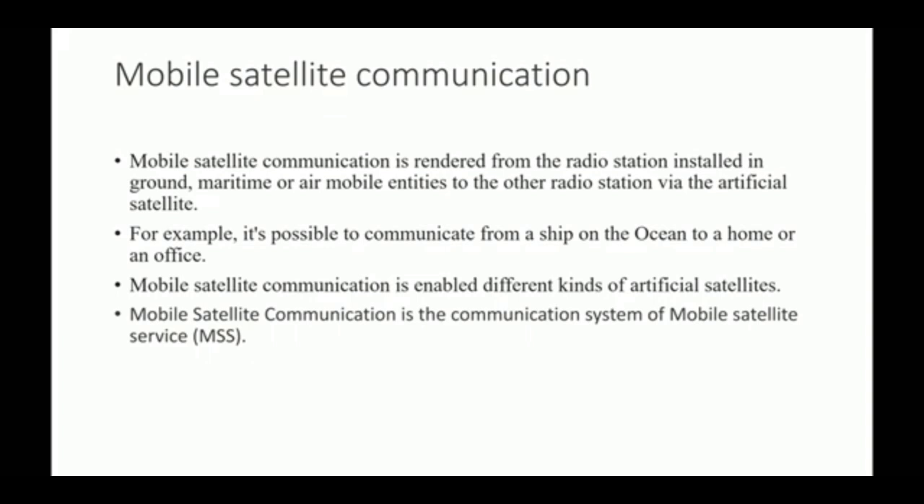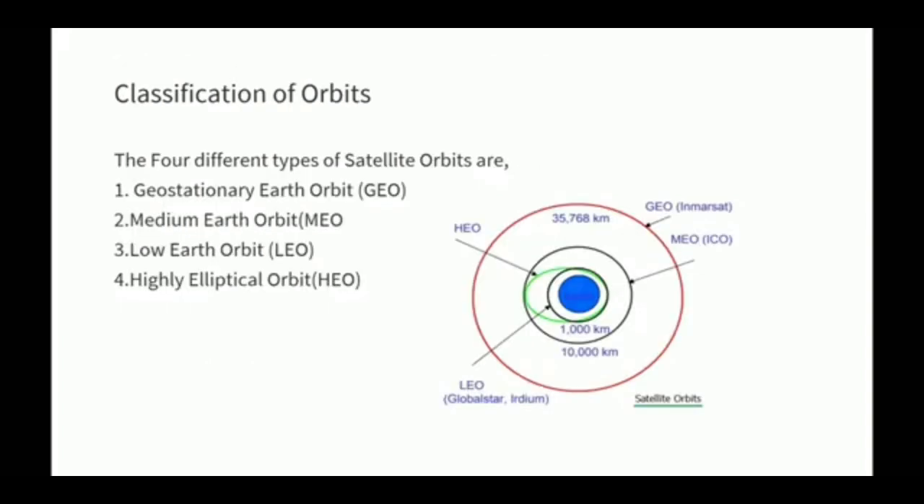Mobile satellite communication. Mobile satellite communication is rendered from a radio station installed on the ground, maritime, or in the air, to mobile entities of another radio station via the artificial satellite. For example, it is possible to communicate from a ship on the ocean to a home or an office. Mobile satellite communication is enabled by different kinds of artificial satellites. Mobile satellite communication is a communication system of mobile satellite service, MSS.